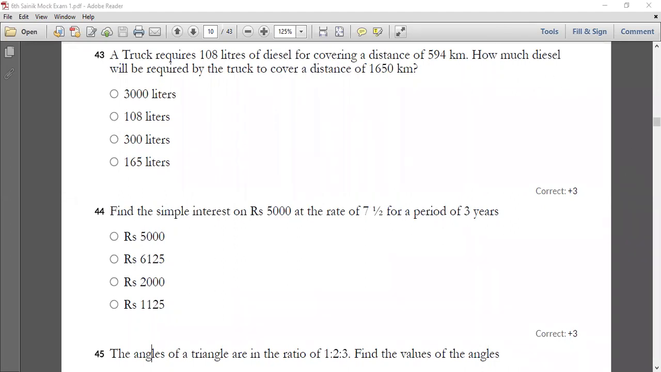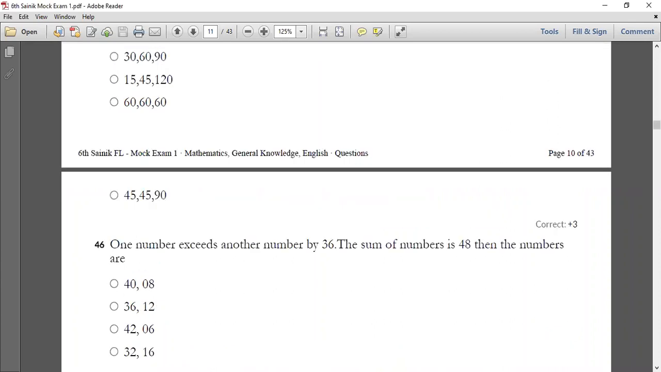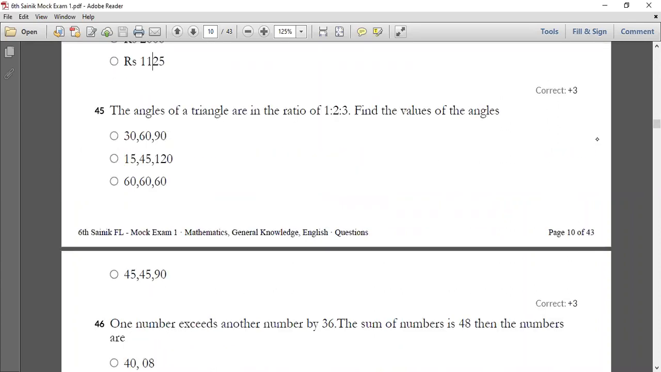All of you have a look into your next question. The angles of a triangle are in the ratio of 1:2:3, and you have to find the value of the angles. They have given you that the angles of a triangle are in the ratio of 1:2:3, and you have to find the value of each. So let us go with the solution now.